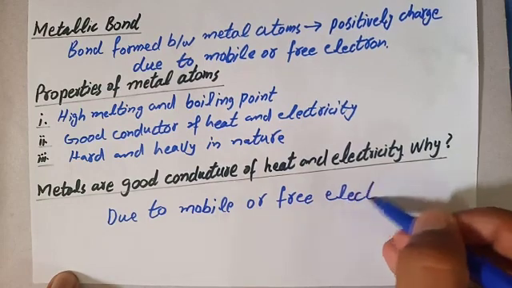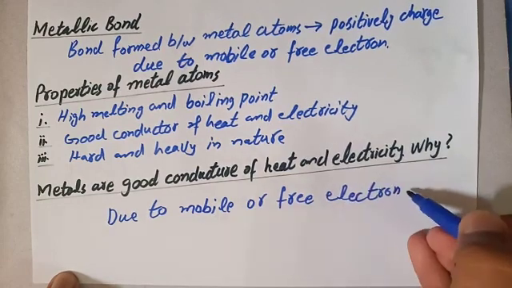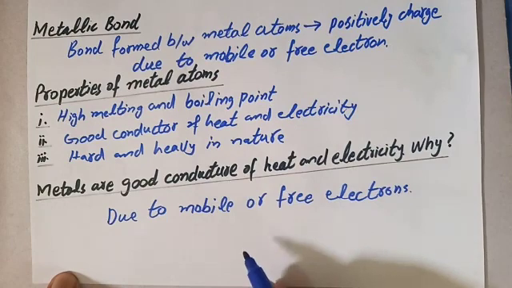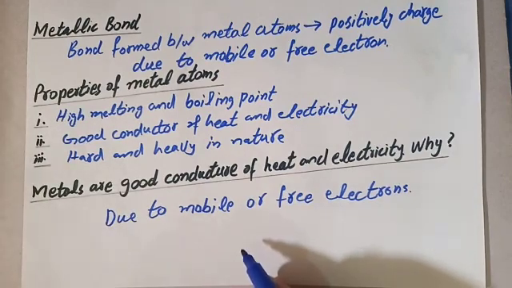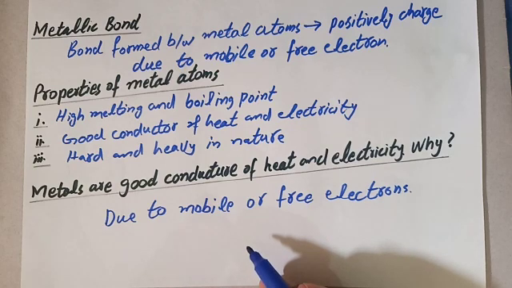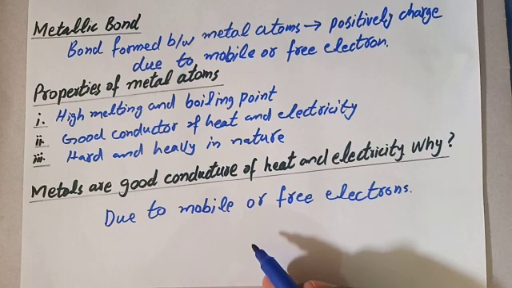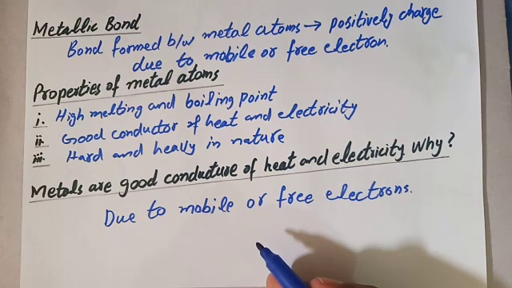Metals are good conductors of heat and electricity because metals have large size and a greater number of shells, so in their valence shell there are electrons that are revolving freely.